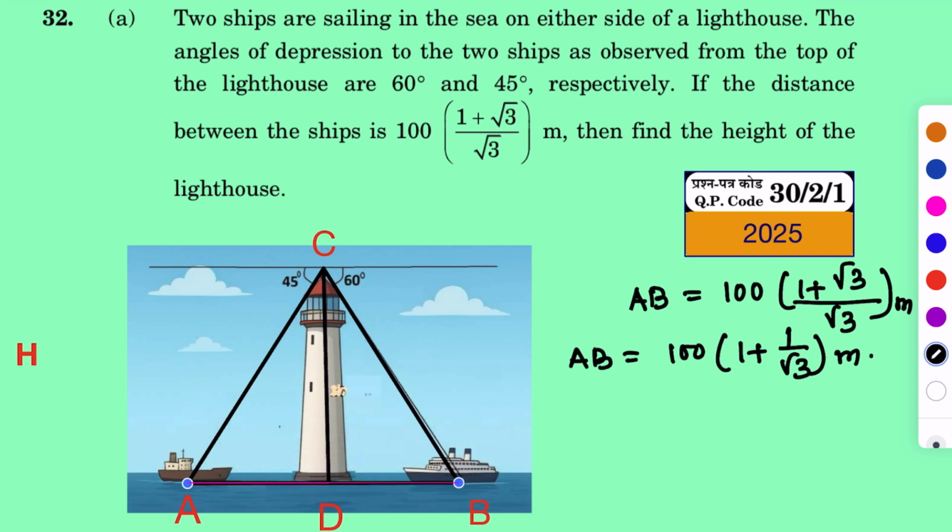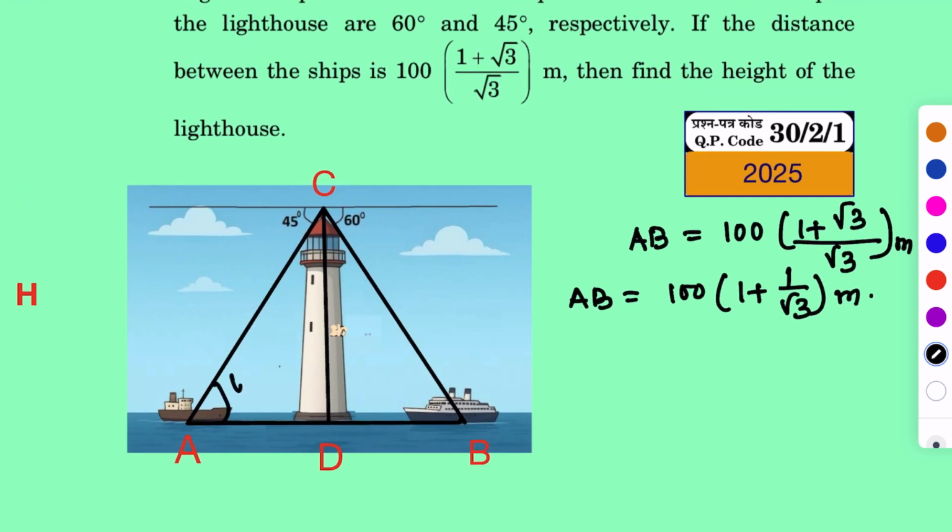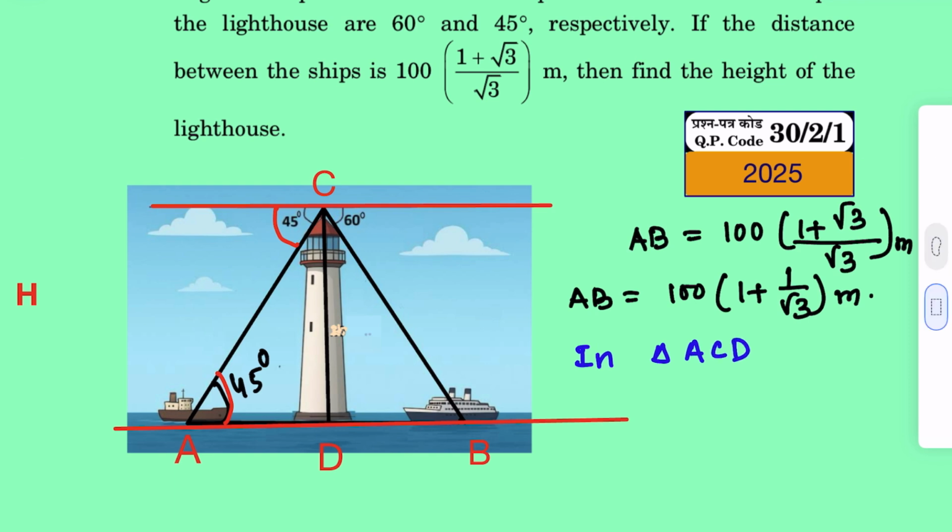If you see triangle ACD, this angle will be equal to 45 degrees because two lines are parallel. This line is parallel to this reference line. So if this angle is 45 degrees, then this will also be 45 degrees. Let this be the height h, the height of the lighthouse.